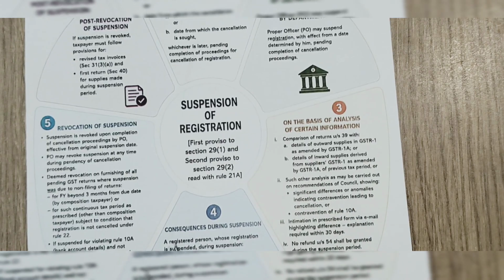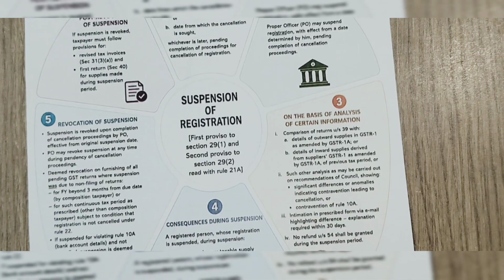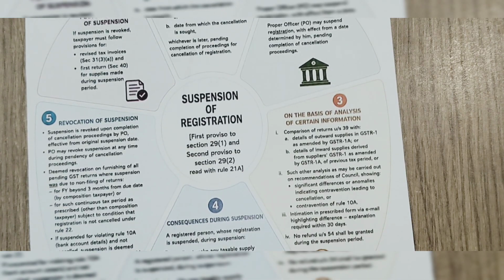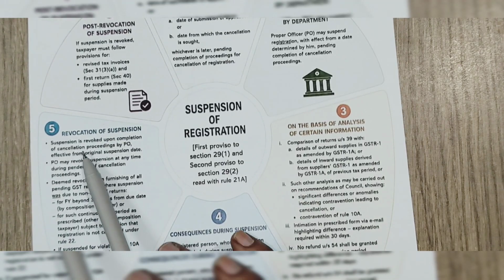Consequences during the suspension: a registered person whose registration is suspended is not to make any taxable supply or be required to furnish any return under section 39.